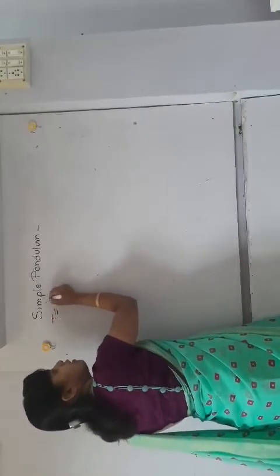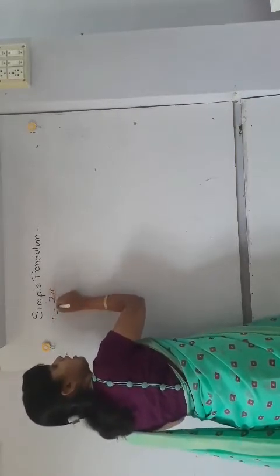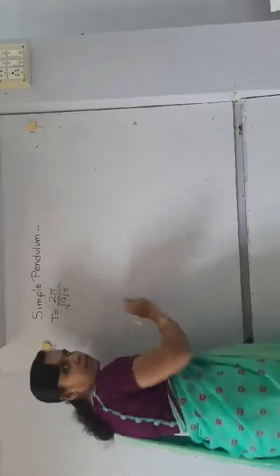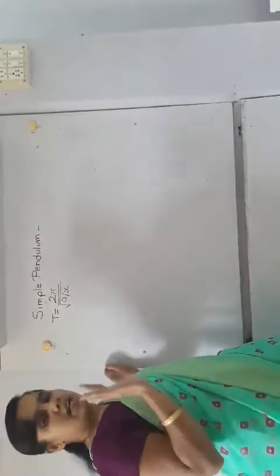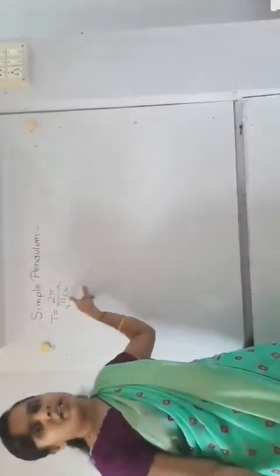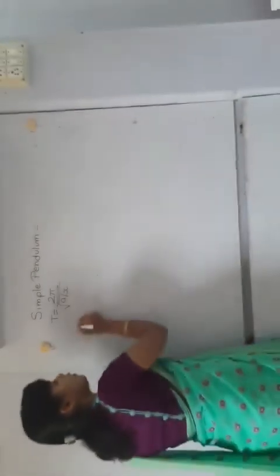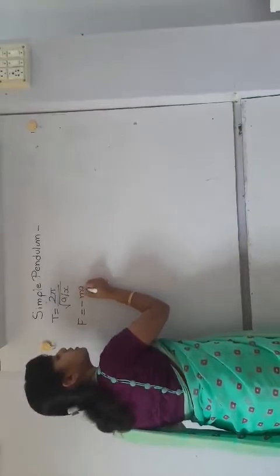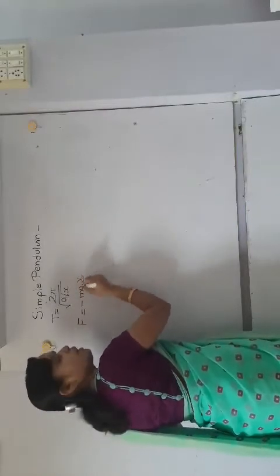T is equal to 2 pi upon square root of acceleration upon displacement. हमने टाइम पीरियड के 4 डेरिवेशन निकाले थे, 4 फॉर्मूले तैयार किए थे. उसमें से एक फॉर्मूला था T is equal to 2 pi upon square root of acceleration per unit displacement. Okay. Now what you are going to find here? F is equal to minus mg into x upon L.